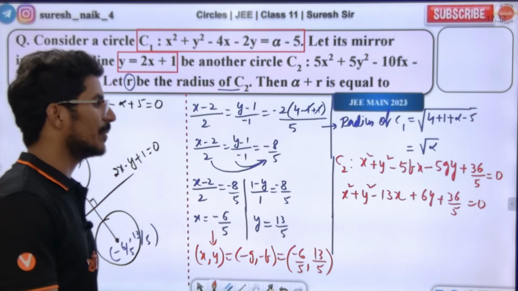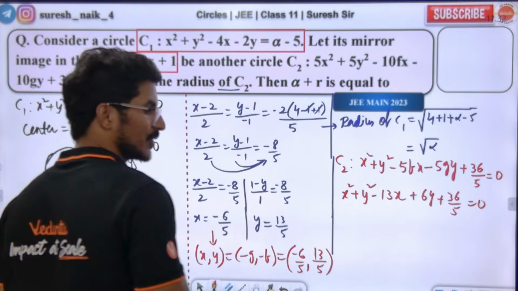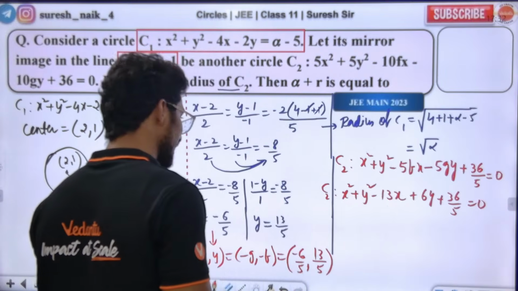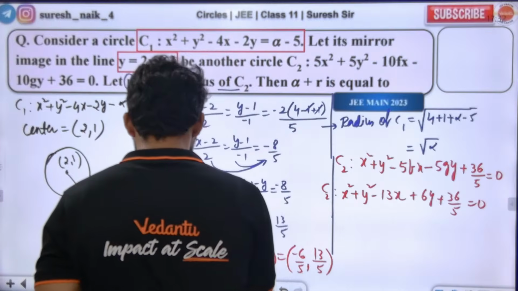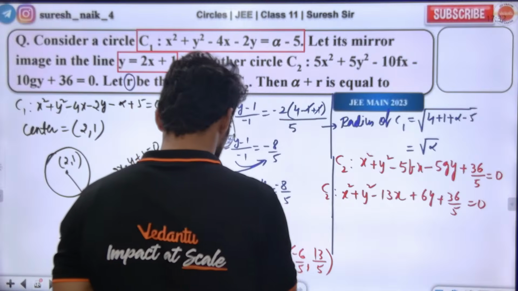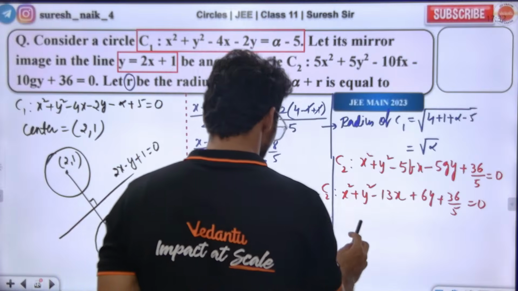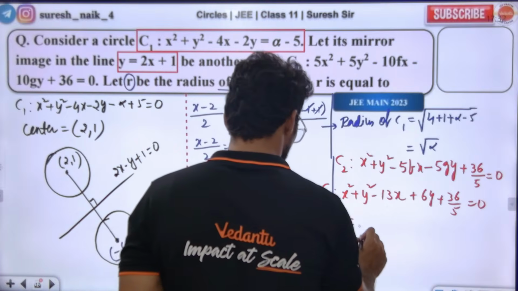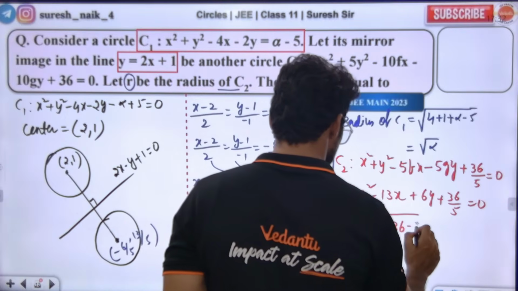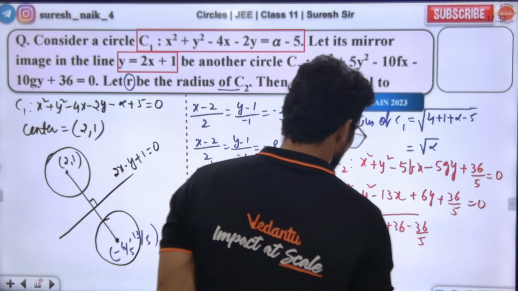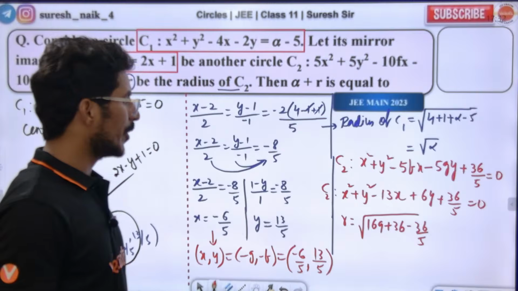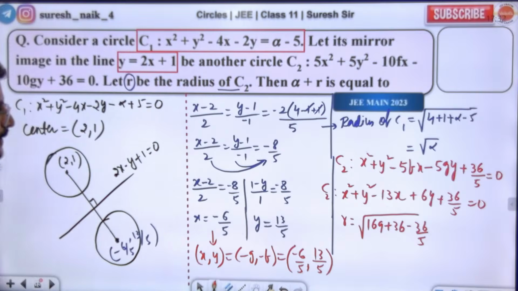Yes or no? Now we have the circle number 2 equation, C2. We need to find the radius. For the radius we need to do this: 169 plus 36 minus 36 by 5. Do you all follow? Do you agree with my point? Minus c.